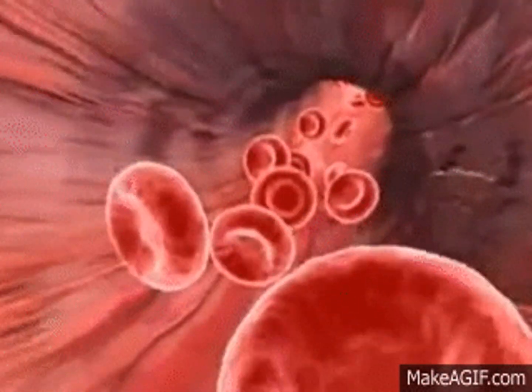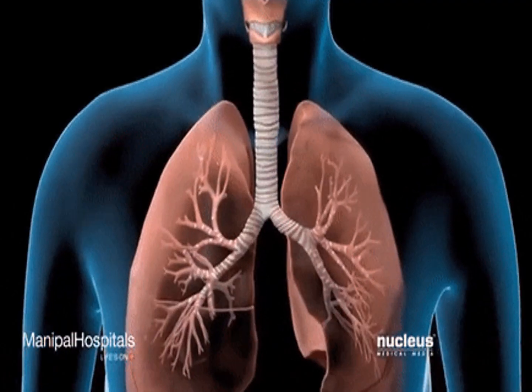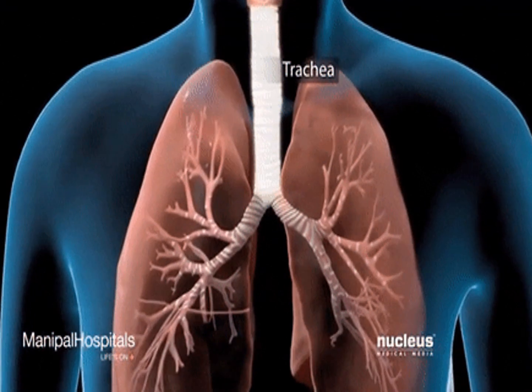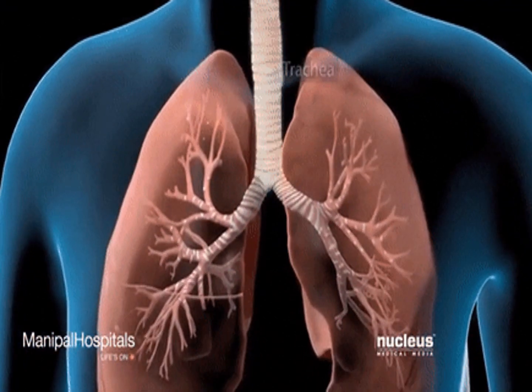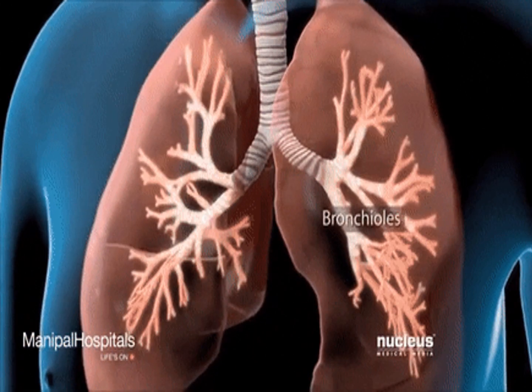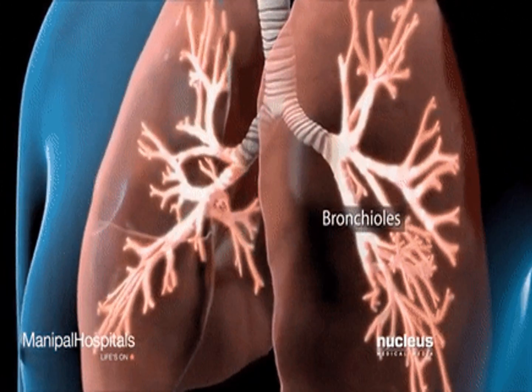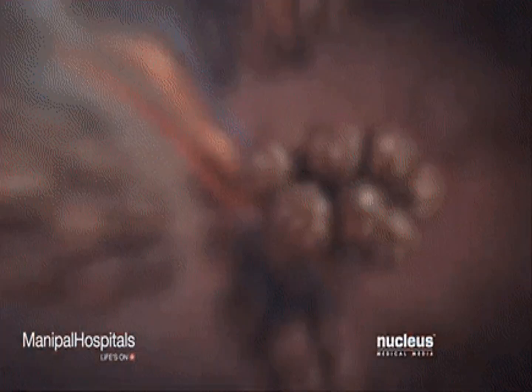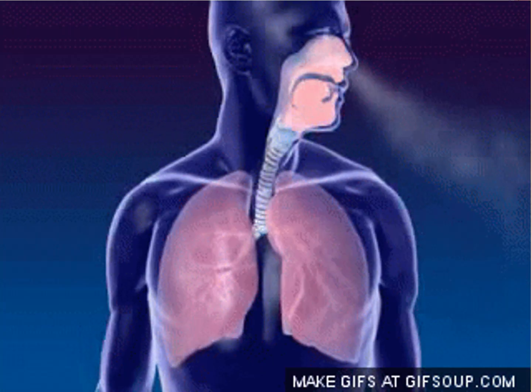Okay, now let's take a look at this. So you have the trachea dividing into two, that is the bronchi. The bronchi further branch out into what are called the bronchioles, and the bronchioles have compartments called alveoli.